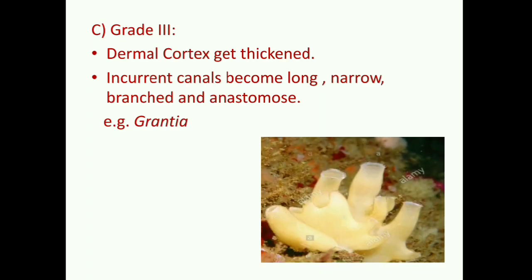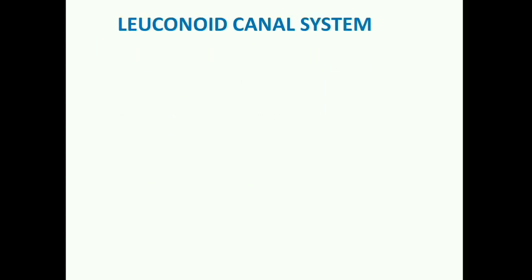So after grade 1, 2 and 3 syconoid canal system, let's talk about another one, the most complicated one. It is the leuconoid canal system. Let me tell you, in asconoid and syconoid canal systems, there occurs regular symmetry in the sponge body. But in leuconoid canal system, due to more and more elaboration, sometimes the sponge body becomes irregularly shaped. So in leuconoid canal system, it is the highest level, and there occurs further folding of the body wall of the sycon type of canal system.